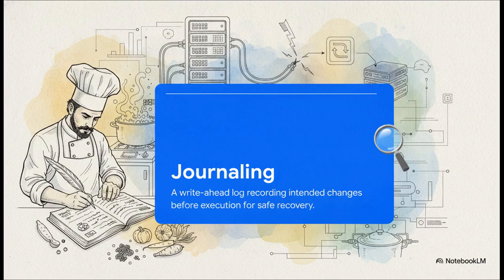Let's start with journaling. Think of this as a write-ahead log. It's exactly like a master chef writing down every single step of a complex recipe in a notebook right before they start cooking. Why? Well, because if the power in the kitchen suddenly fails, when the lights come back on, the chef can look at the journal and know exactly where to resume without ruining the meal. That is exactly how your file system recovers from a crash without corrupting your VM data.